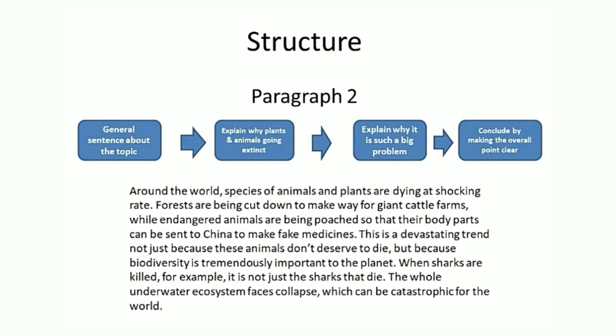And at last, in the paragraph, we will conclude by making the overall point clear. We conclude at the end of a body paragraph with what we have discussed in the whole paragraph. So always try to make your paragraph in this form: first highlight your point, give explanation, and at last give an outline sentence. In the outline sentence, always provide a conclusion of your body paragraph. This is a very good structure, and hopefully you will get a band 9 in coherence. This is a band 9 structure for task 2.